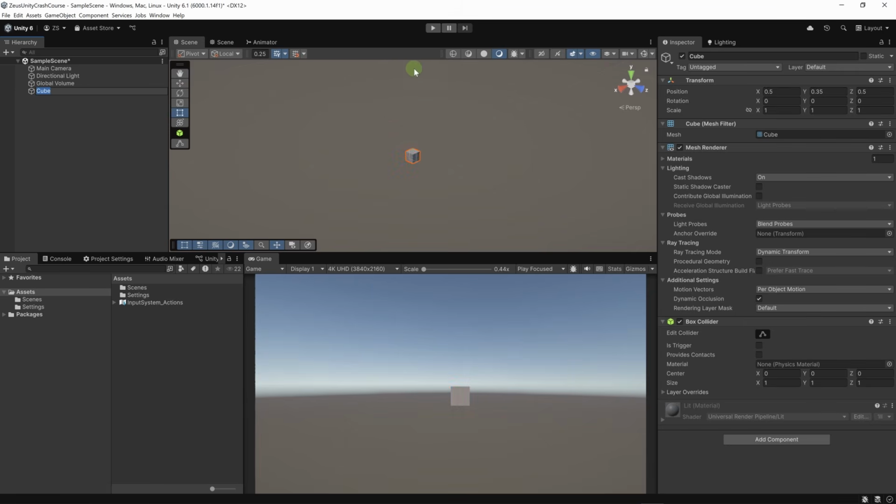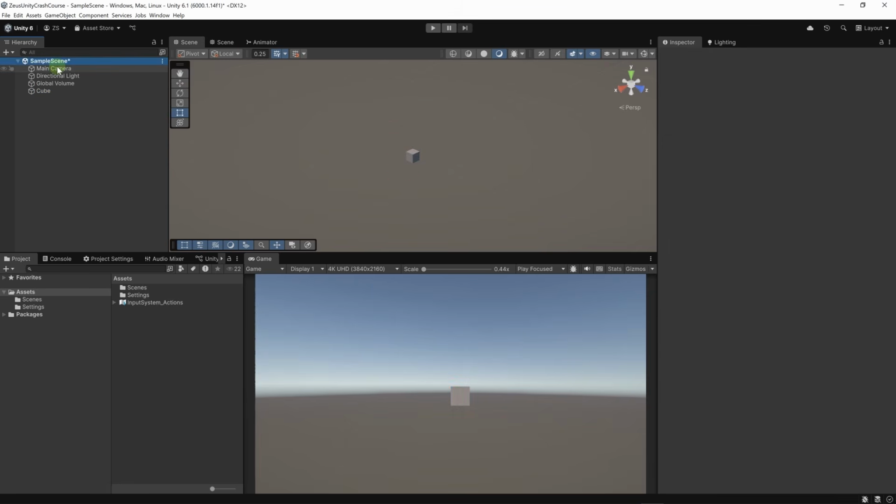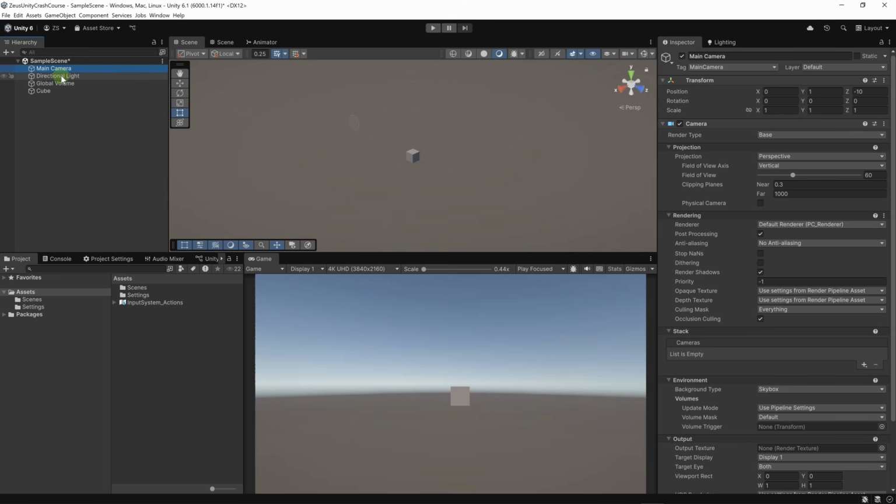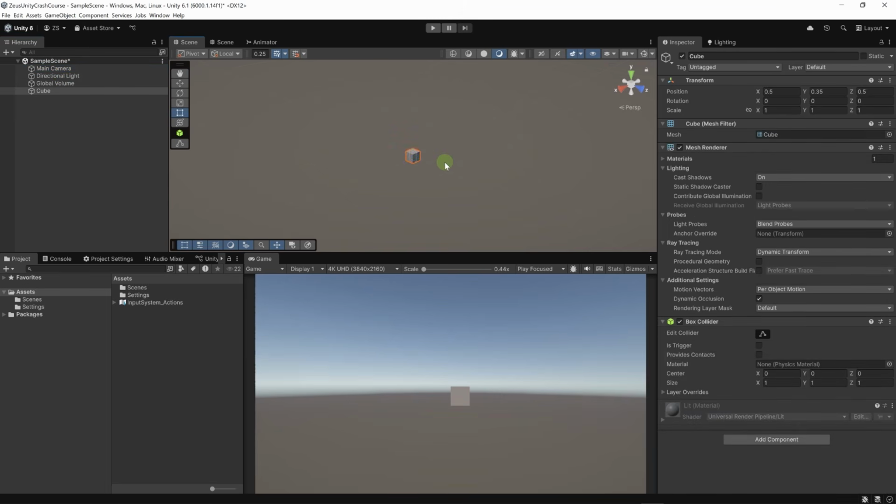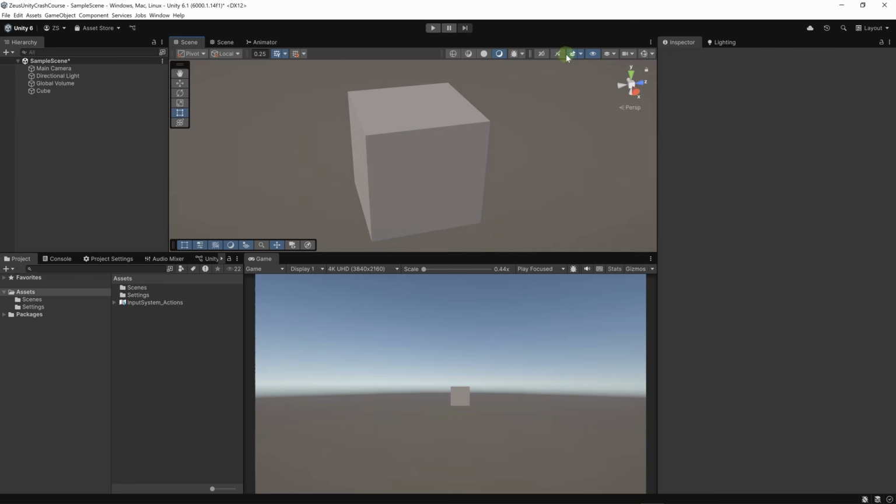So here is the Scene view and this is the Hierarchy view. Here we can see all the objects in our scene. Let's click on the cube and hit F. Now we can focus on it. We can rotate the view by hitting Alt and dragging the mouse while clicking the left mouse button. And we can do a lot more stuff here. So we have a lot of buttons, and in time, we're going to see what each button does.